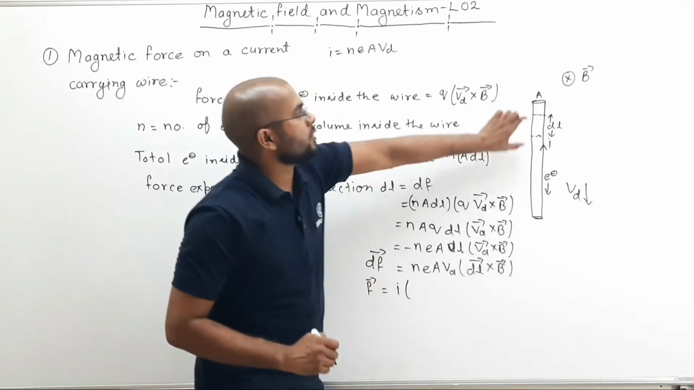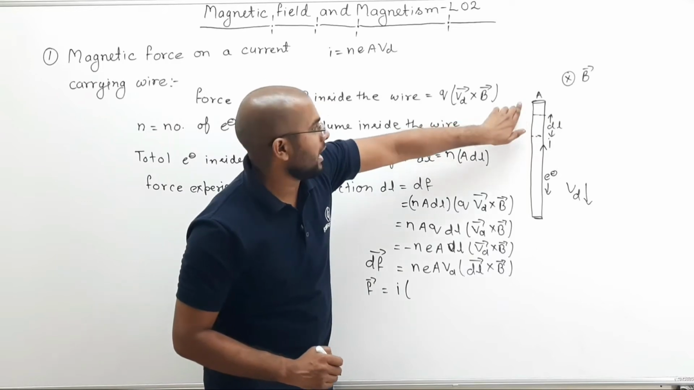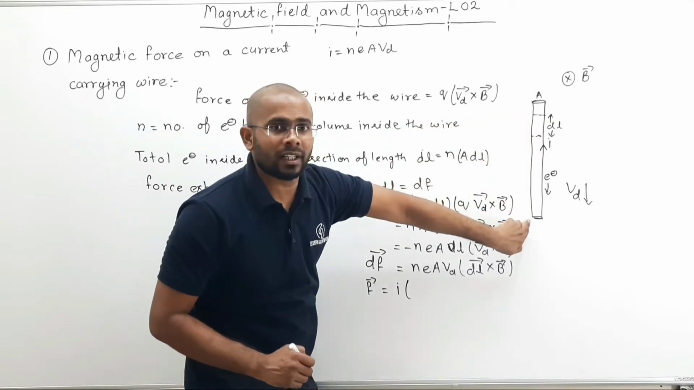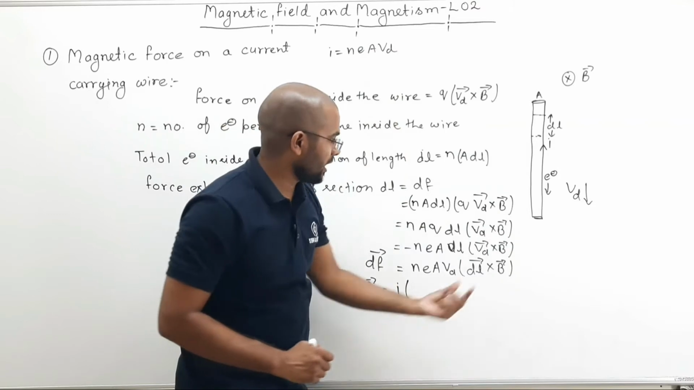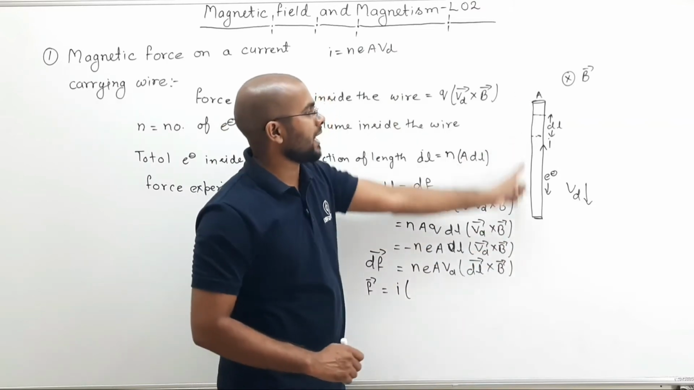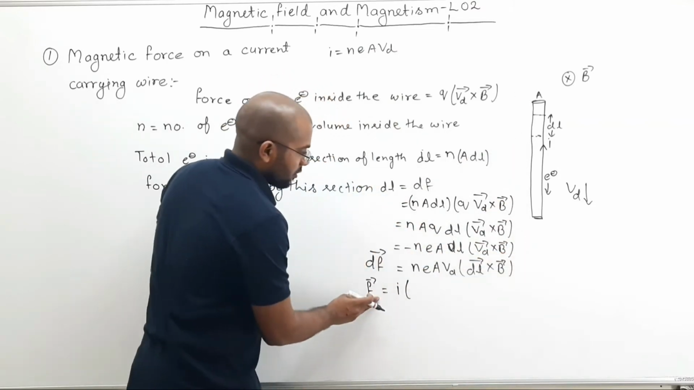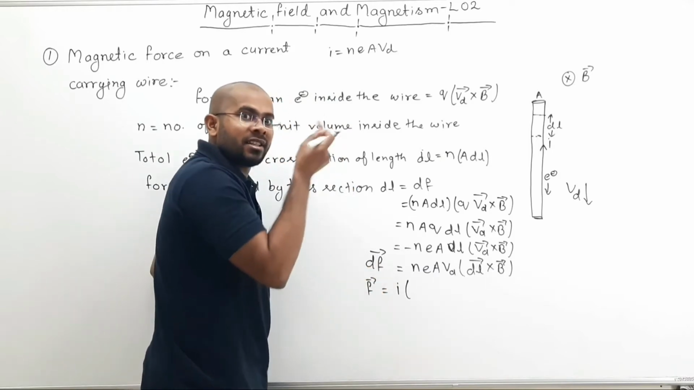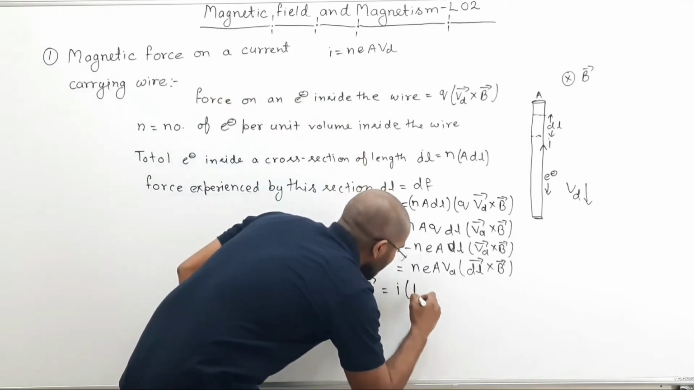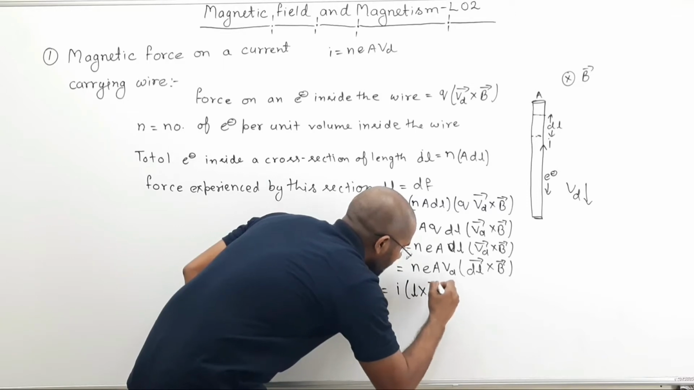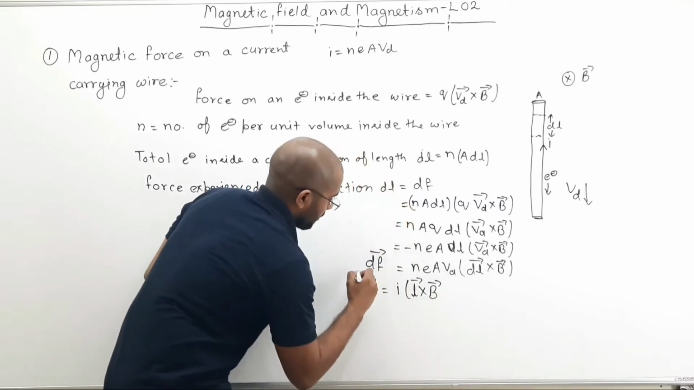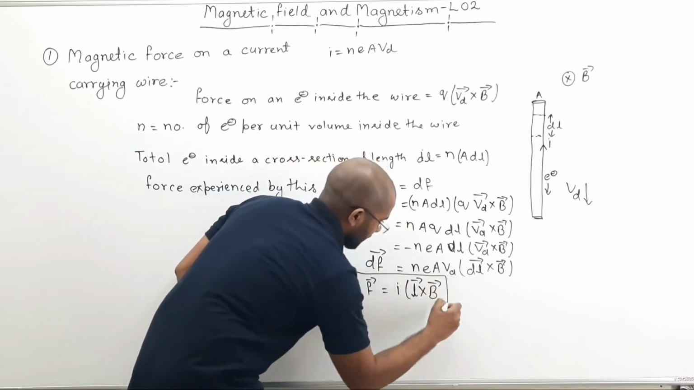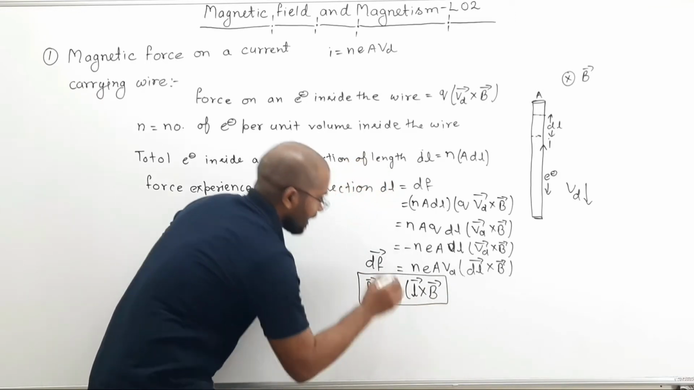This was the force on this small section. And if this is a straight current carrying conductor, a straight wire, then in place of dl I can simply write L. So force will be I times L cross B, where I is the current. You can write that in the bracket. Now what is the L vector?